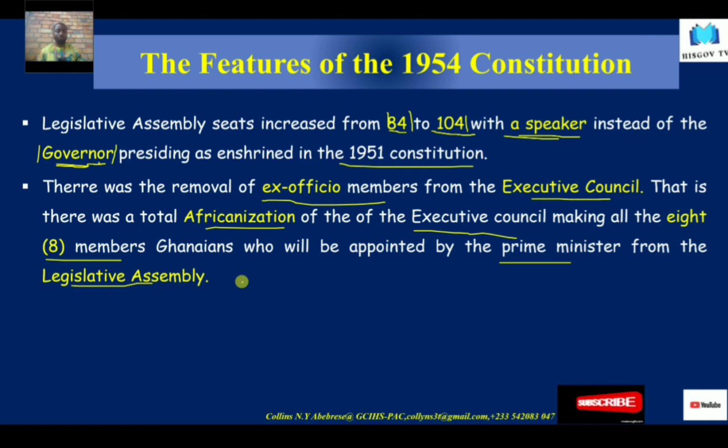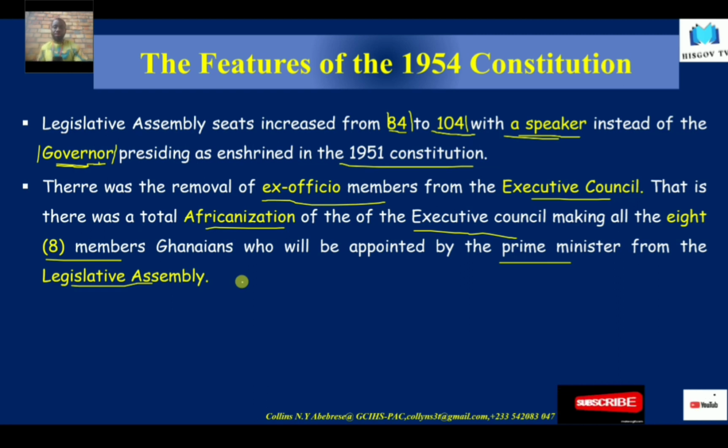Then 6 were also to represent mining, defense, and other things, and then 37 or so were chosen by the chiefs. Those were in the 1951 Constitution.